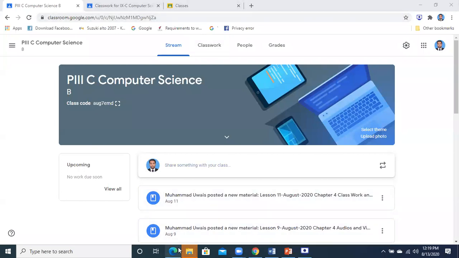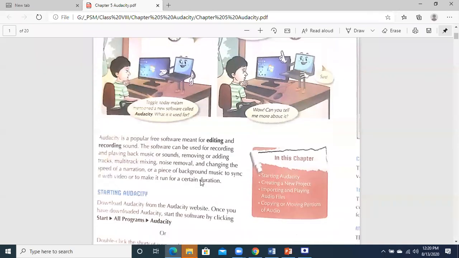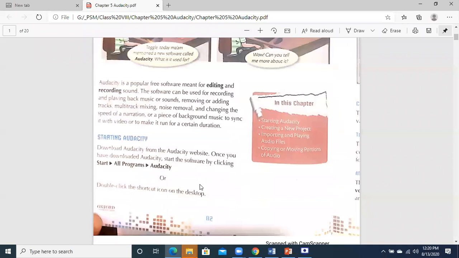As I have told you, it is about Audacity. Audacity is from the word audible, and you know about it. Audio means referring to the sound. This chapter starts from page number 82 in your books.